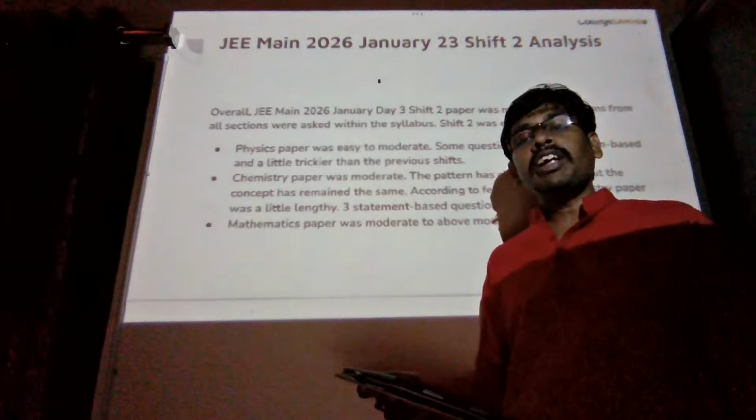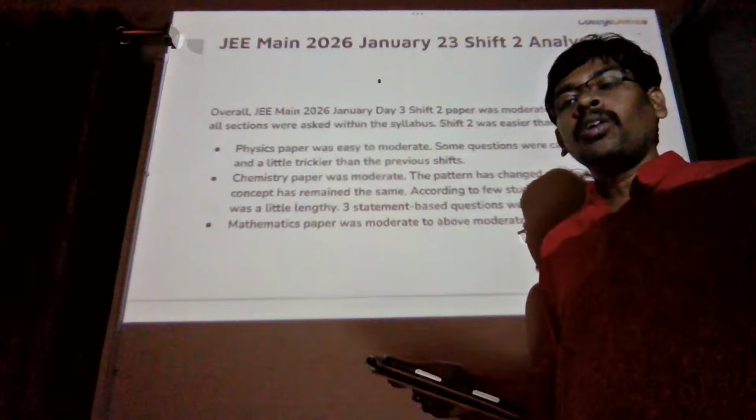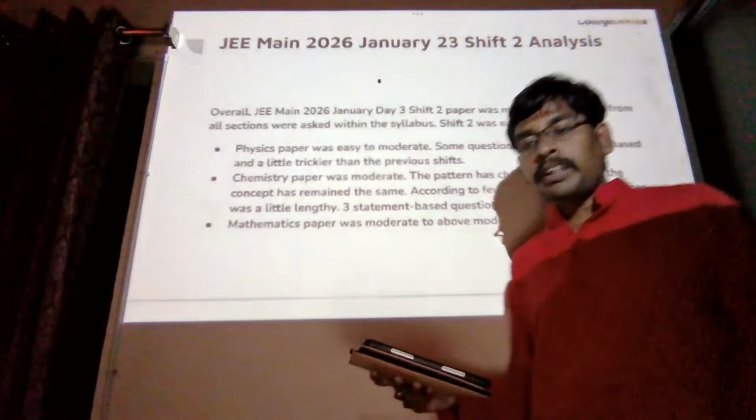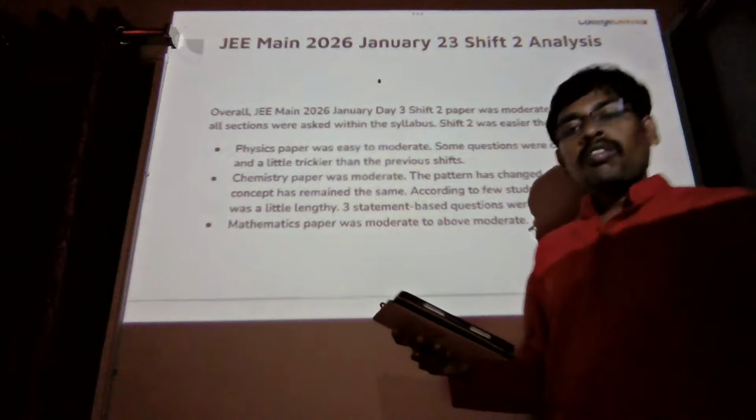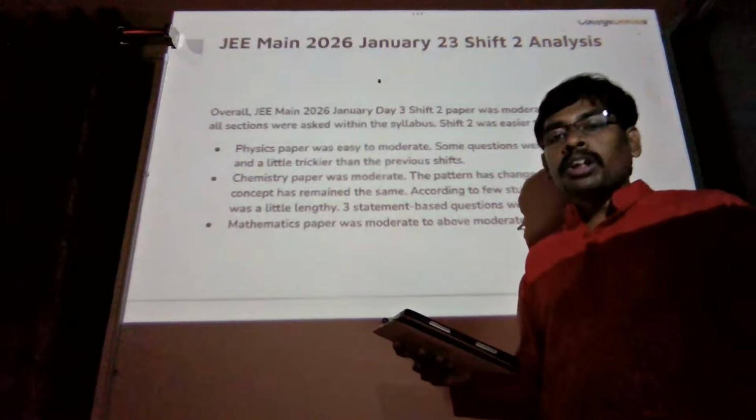Still 4 more shifts are left for the JEE Mains exam, so we will know how it's going to be. Will tomorrow's exam be tough or easy in shift 1 and shift 2? The paper will not be easy because so far the paper has been moderate to tough only. NTA is expected to maintain a similar difficulty level in tomorrow's exam in both shift 1 and shift 2. Out of chemistry and mathematics, one subject is definitely going to be difficult, and this time in shift 2 physics also surprised everyone with 5 to 6 trickier questions. So you can expect a moderate difficulty level in physics also. The paper will not be easy. It is expected to be moderate to difficult in terms of difficulty level.